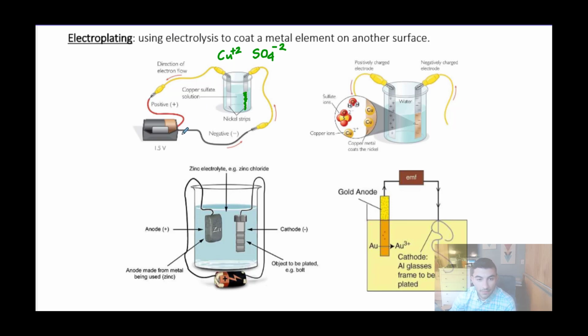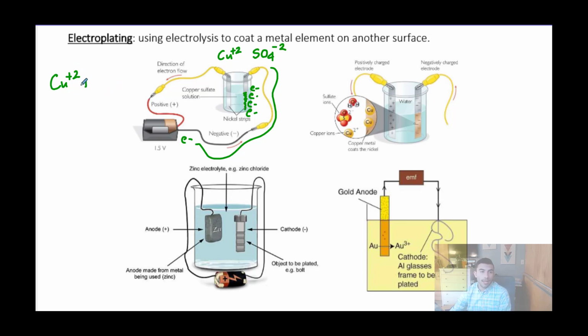From the negative end of the battery, electrons come out, and they will flow along this wire, and the electrons start to coat on the nickel wire or the nickel strip. And the copper ions, being positive, are attracted to those electrons, and they will take those electrons in a process we called reduction. Reduction is when an atom or an ion gains electrons.